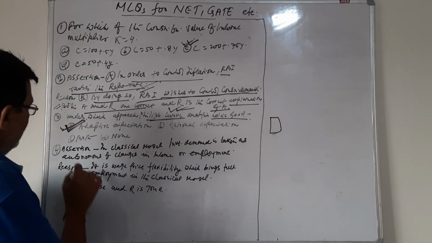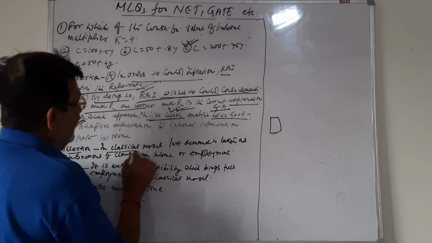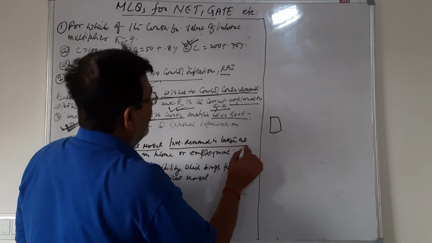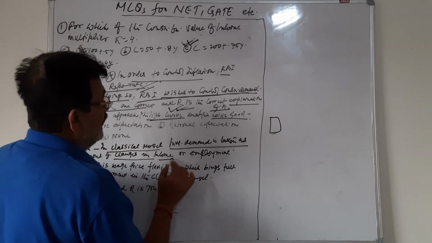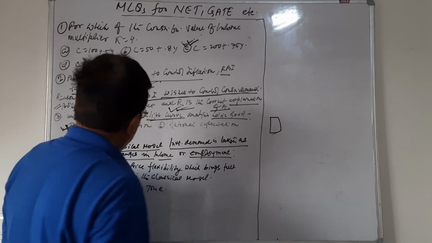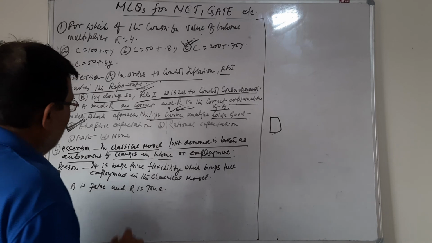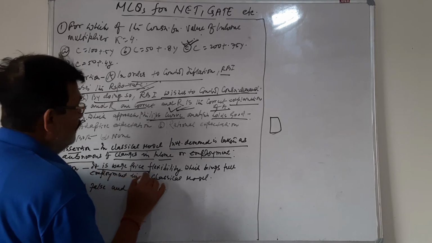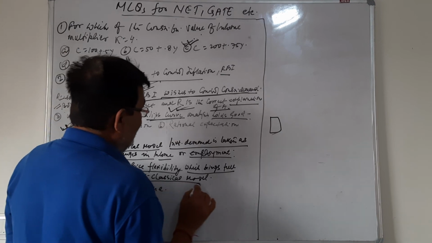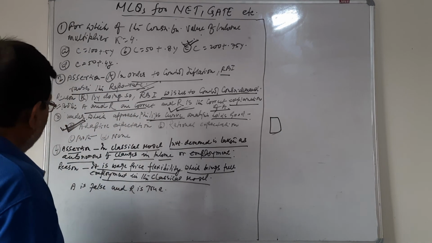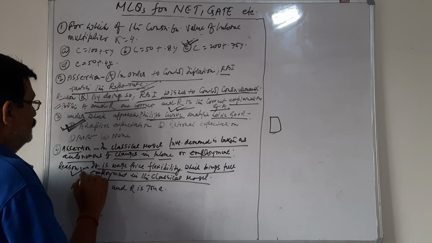Number 4, the assertion is that in the classical model investment demand is taken as autonomous of changes in income or employment, and the reason is that it is wage price flexibility which brings full employment in the classical model. This is absolutely true.